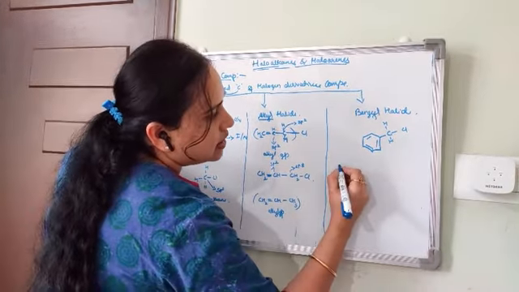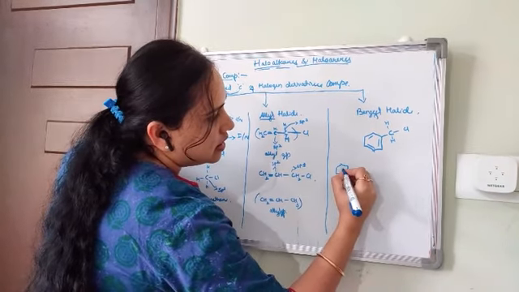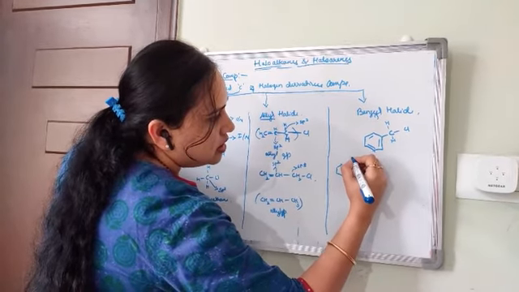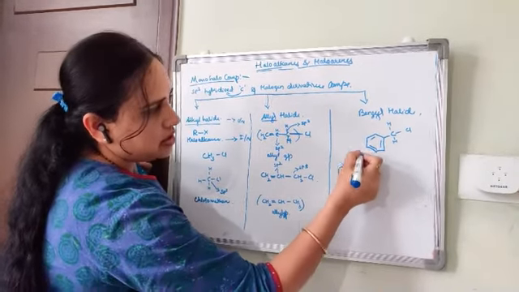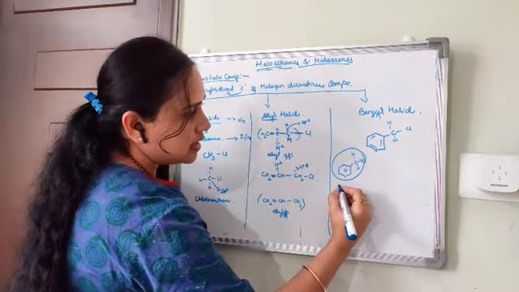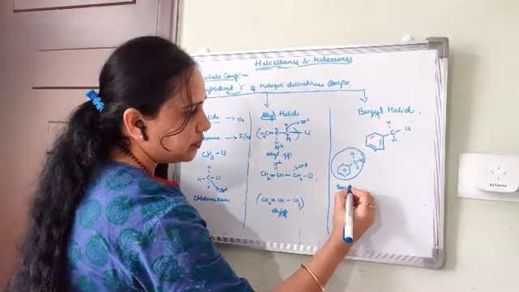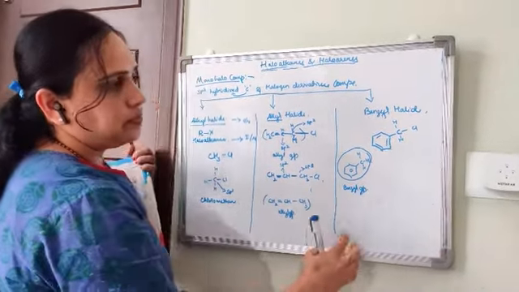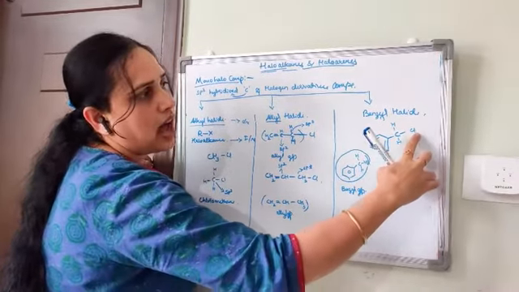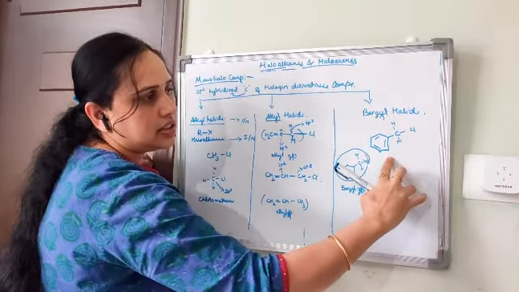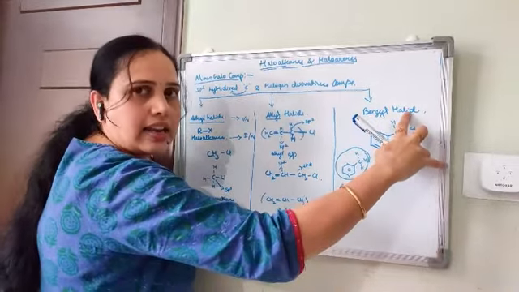Here, benzene CH2, this is called a benzyl group. If the hydrogen atom is replaced by a halogen atom, then this is called benzyl halide.